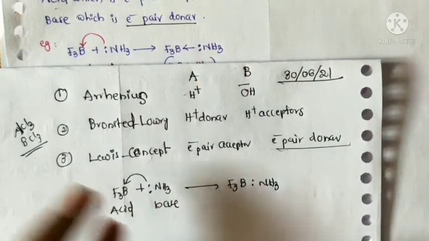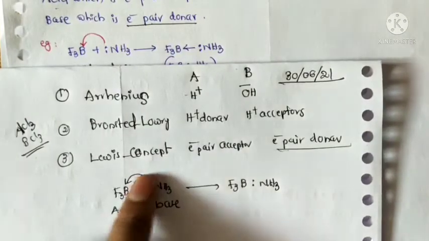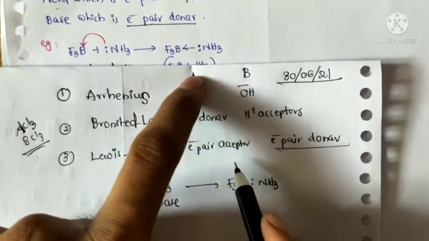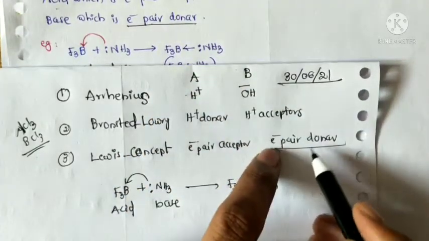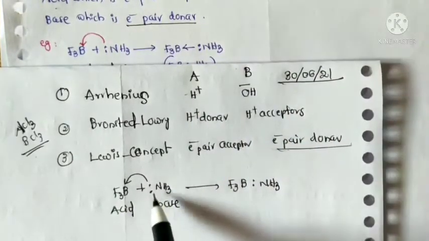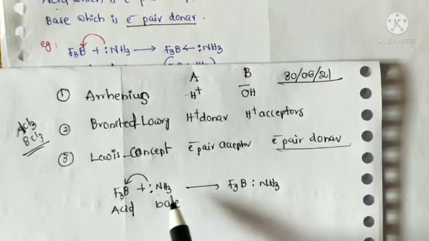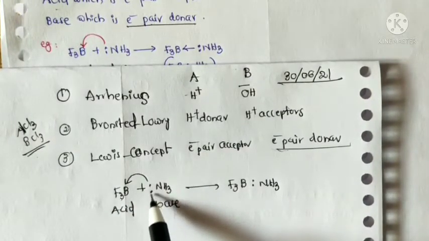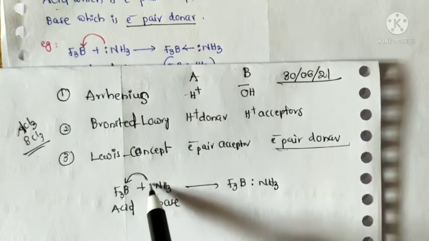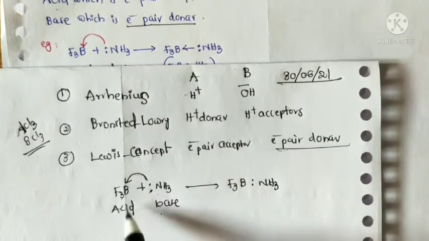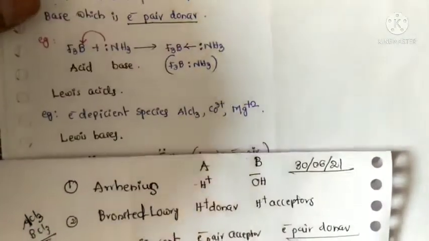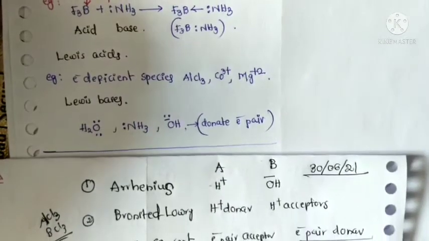This is the Lewis concept. According to the Lewis concept, substances which accept an electron pair are called acids, and substances which are electron pair donors are called bases. The best example is ammonia and boron trifluoride. In ammonia, nitrogen contains the lone pair of electrons. Electron pair donor is base, electron pair acceptor is acid. Now some examples of Lewis acids and Lewis bases.